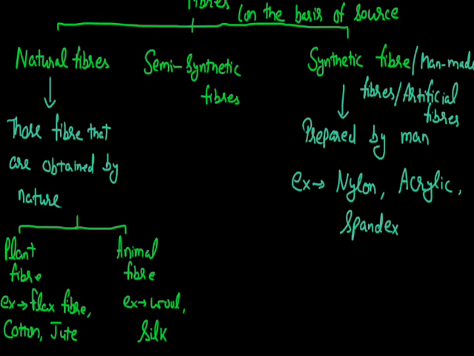Now, while doing the classification, as I have said initially, the semi-synthetic fiber will have properties intermediate to natural and synthetic fibers.